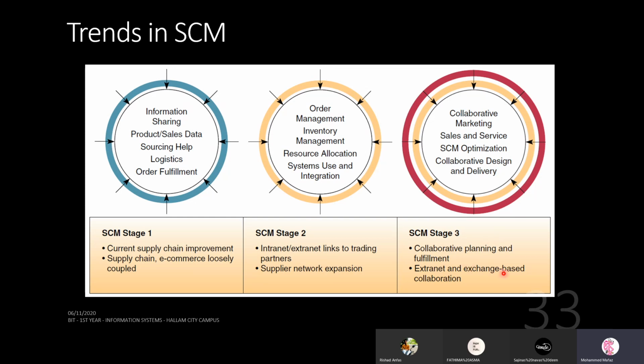Extranet and exchange based collaboration can happen, where you can involve sales, service, collaborative marketing. When you say collaborative marketing, in a way you also promote the product. Even your supplier will promote the product in their channels, maybe their delivery vans or their website, they can promote the same product which you are promoting. That is called collaborative marketing. So this can be achieved. These are the trends in supply chain management.